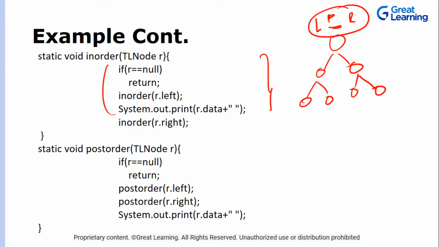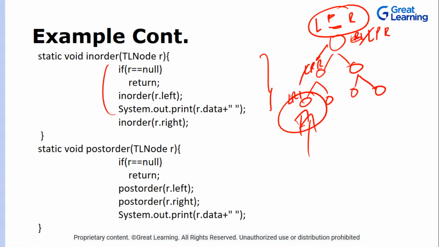Okay. So now how it works? So we have LPR, right? So we have L, P, and R over here. So it will go on the left, L, P, and R. It will go on the left, L, P, and R. So in this case, this is the first element that will be printed. Okay, is this thing clear?